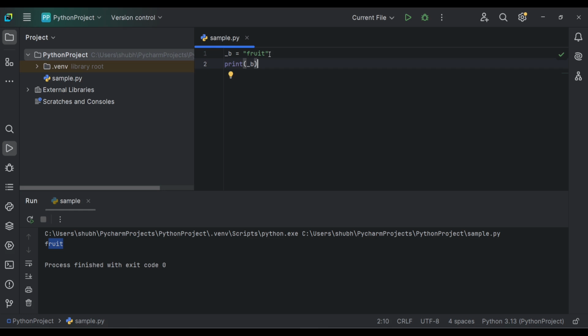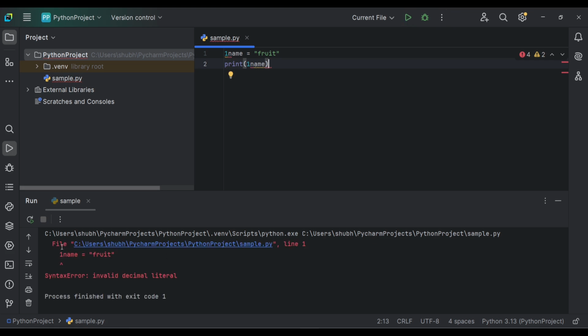Now, a variable name cannot start with a number. So let's try that. I will remove this and name the variable as 1name. Let's try to print this. So here PyCharm is already showing us the error, end of statement expected, because a variable name cannot start with 1. But let's run the program and see the output.